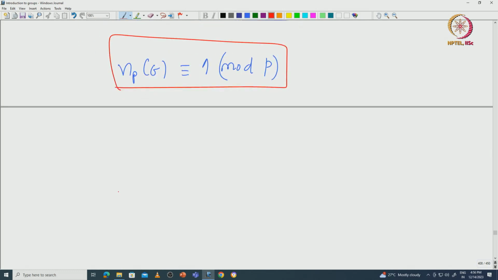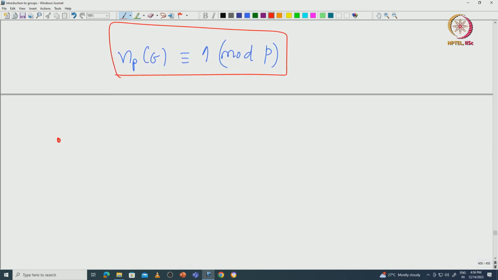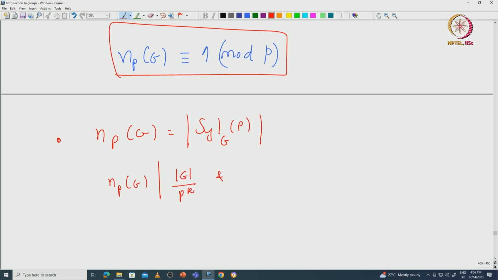There are some important things to note. If you denote by n_p(G) the number of Sylow p-subgroups of G, then we immediately have that n_p(G) divides the cardinality of G divided by p^k, and n_p(G) is congruent to 1 modulo p.